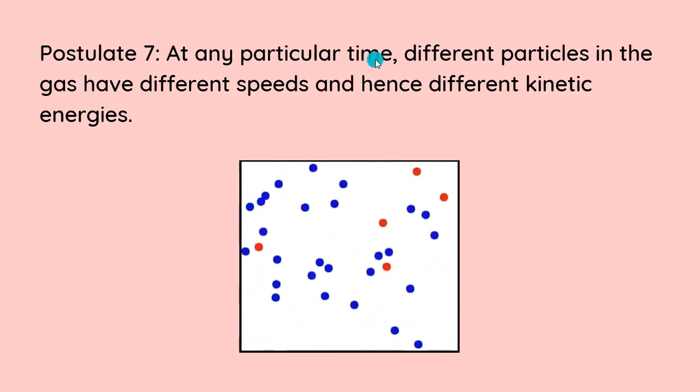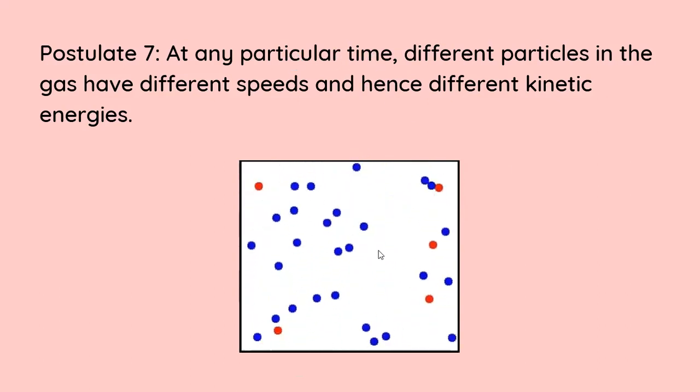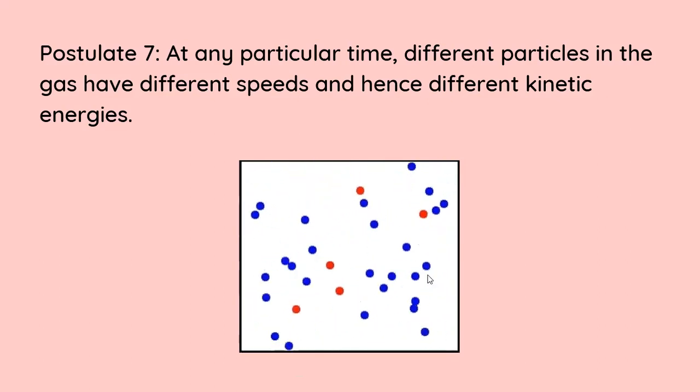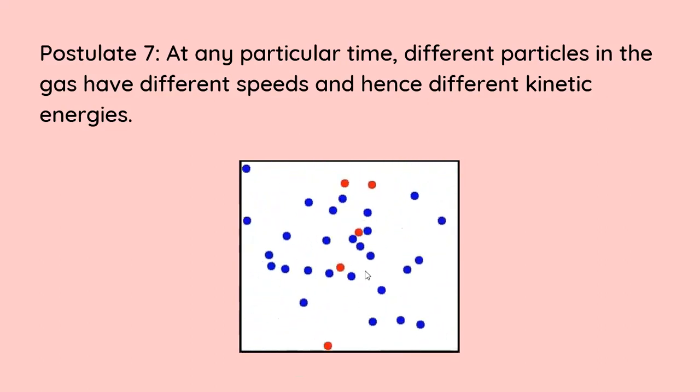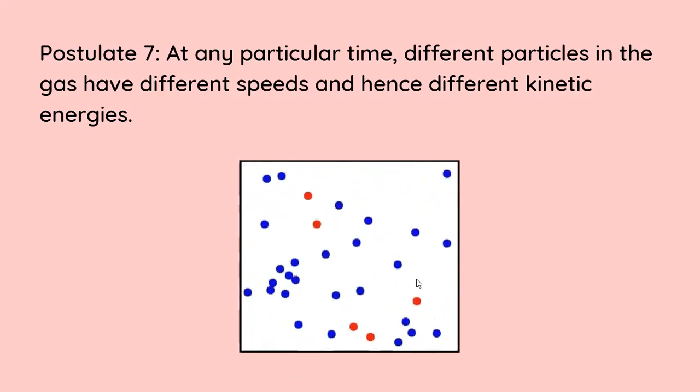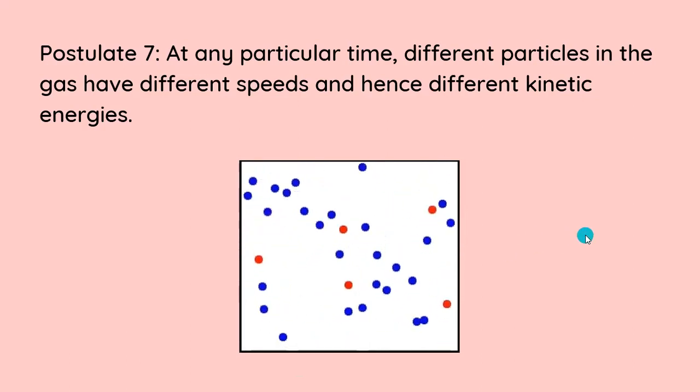But at a particular time, we know the majority of these particles will have different speeds, and so they're going to have different kinetic energies. This itself is quite a good example of how one of these molecules is quite slow, one of them is fast, and they're all colliding with each other and against the walls of the container as well.